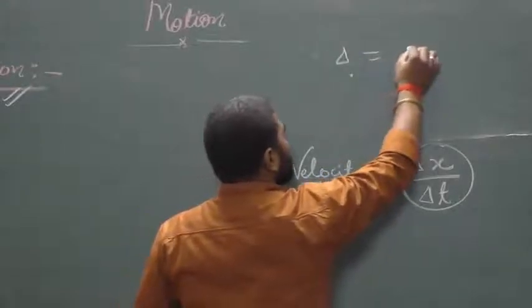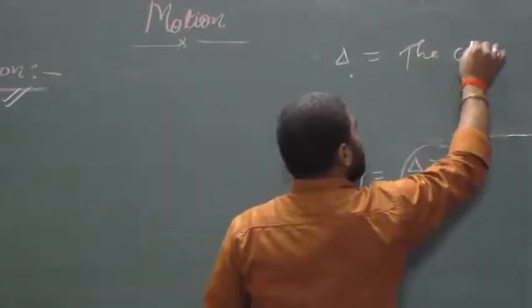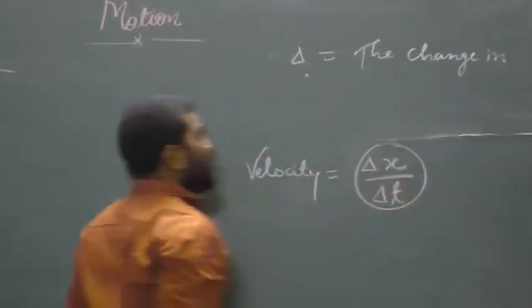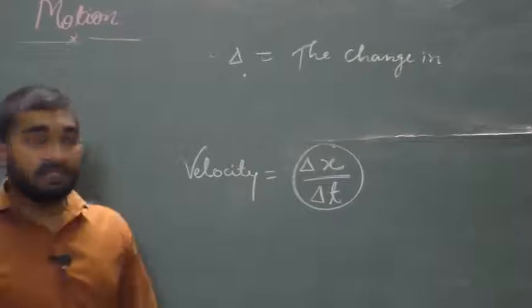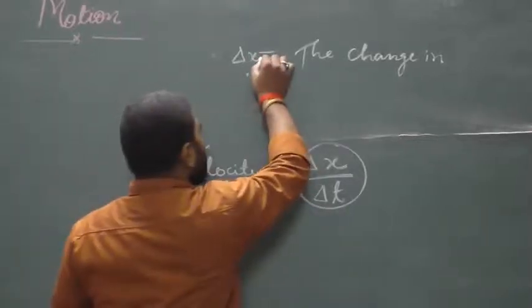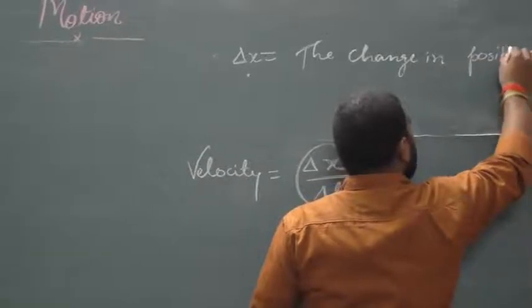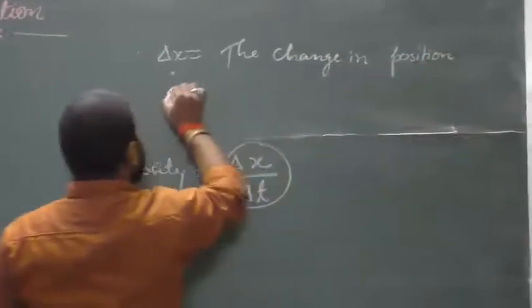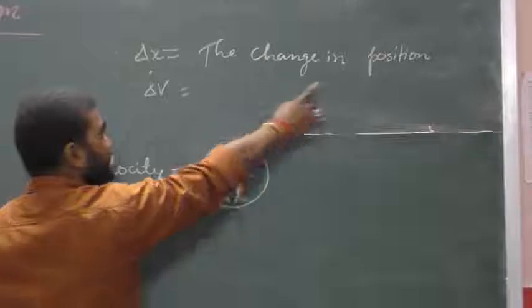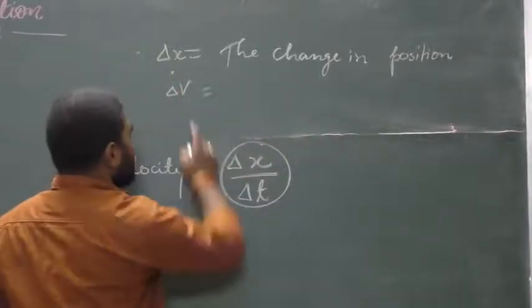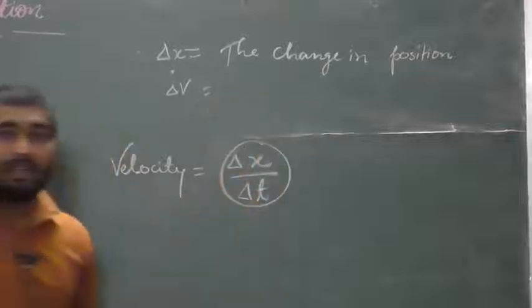Delta means the change in. If it comes along with position, then it will be the change in position. If delta is along with velocity, then it will be the change in velocity. And if it comes along with acceleration, then it will be the change in acceleration.